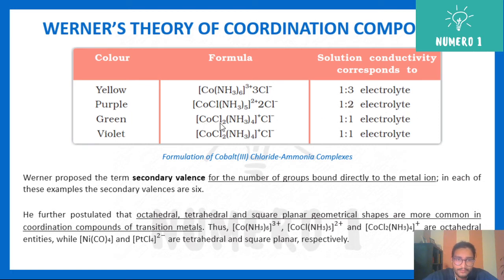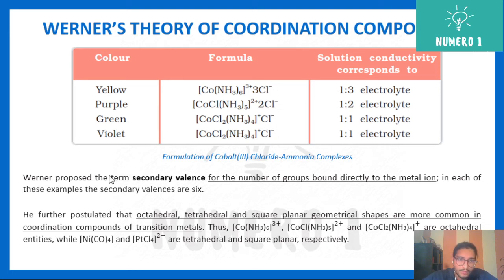This one will be a 1:1 electrolyte. [Co(NH3)4Cl2]Cl will again be a 1:1 electrolyte. If you see, the colors are different and the ratio of cation to anion is different. Basically, only the counter anions will get dissociated.